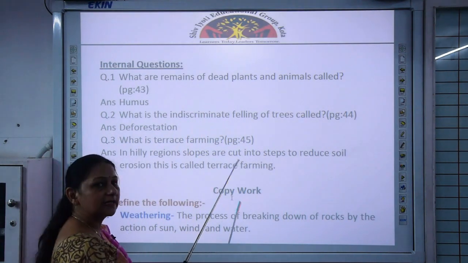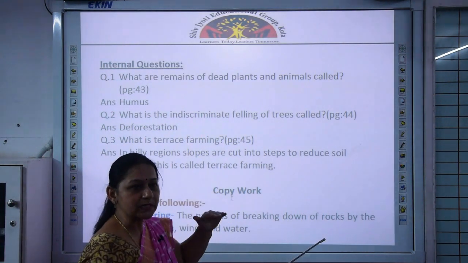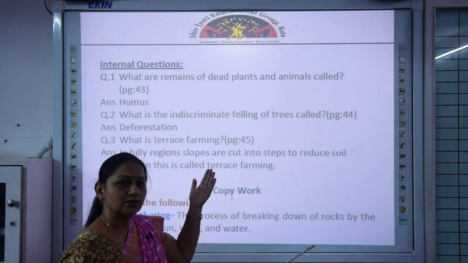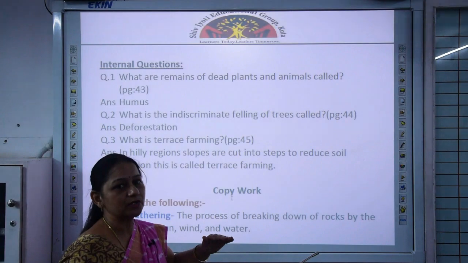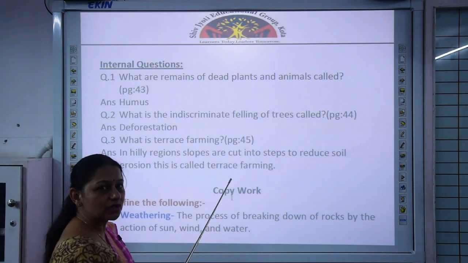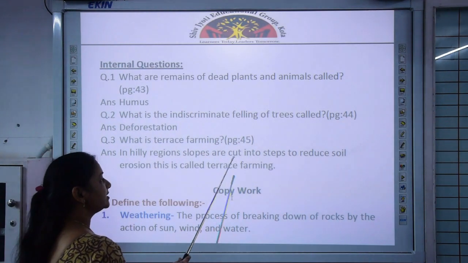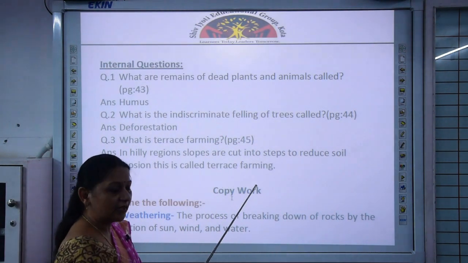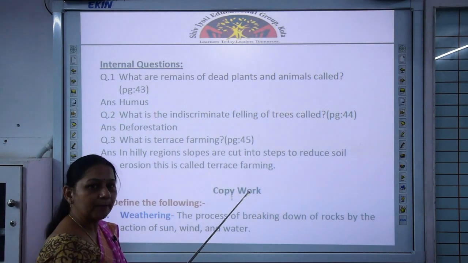This is called terrace farming, meaning the slopes are cut into steps so that the soil which comes from the higher level deposits on the lower level, and this type of formation of steps is called terrace farming. You are going to write this question on page 45 and the answer is on the same page.